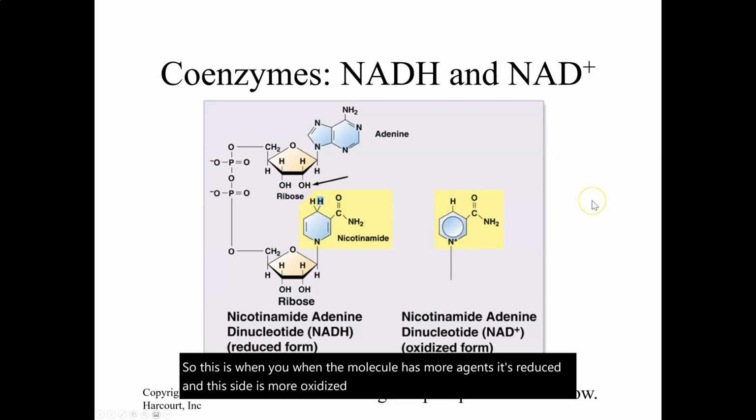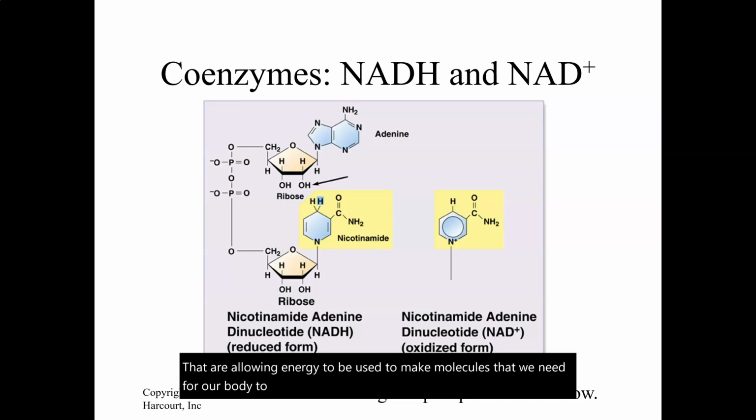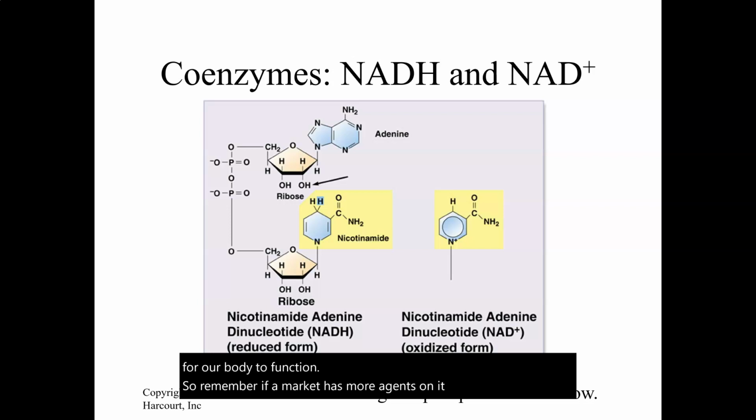So we're having lots of redox reactions in our body that are allowing energy to be used to make molecules that we need for our body to function. So remember, if a molecule has more H's on it, it's reduced. If it has fewer H's, it's oxidized.